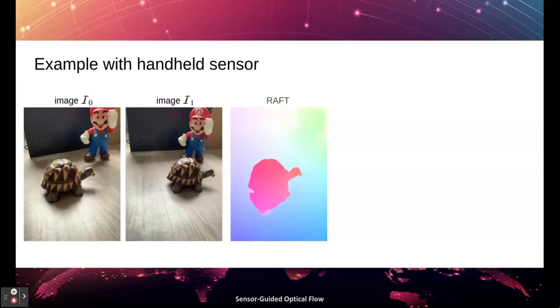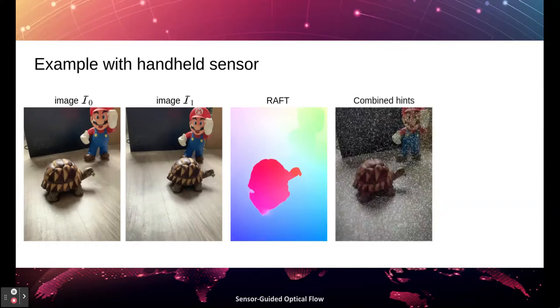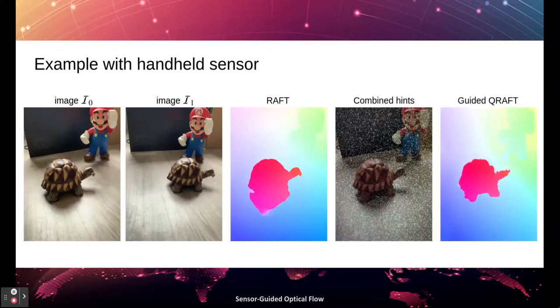Finally, we test our framework on images and low-resolution depth acquired by a mobile phone. We can notice how the original RAFT is fooled again on these images by the tortoise shadow, while guided QRAFT is robust to this effect.